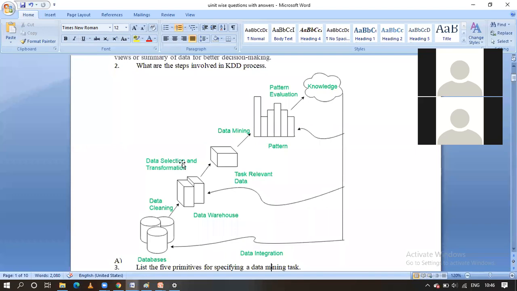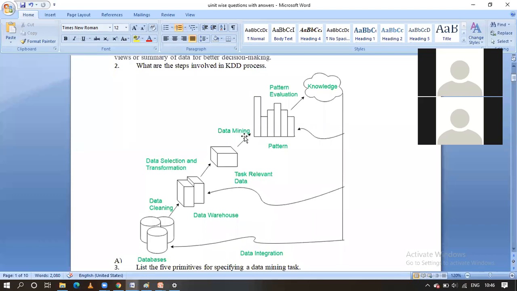Selection means the needed data we are going to select, and the data relevant for data mining we are going to transform with the help of data transformation. Finally, we are going to apply the data mining algorithms here. It will generate the different patterns, guys, after applying the data mining algorithms.